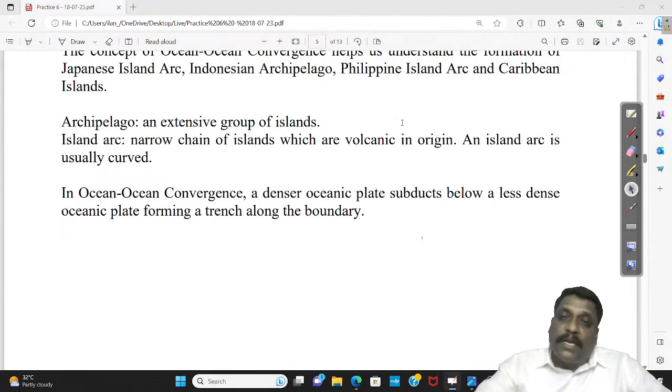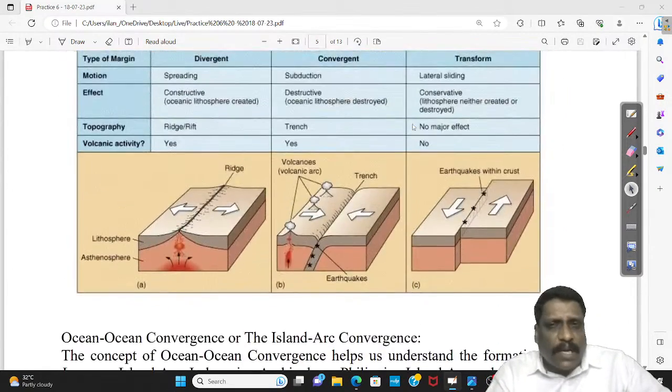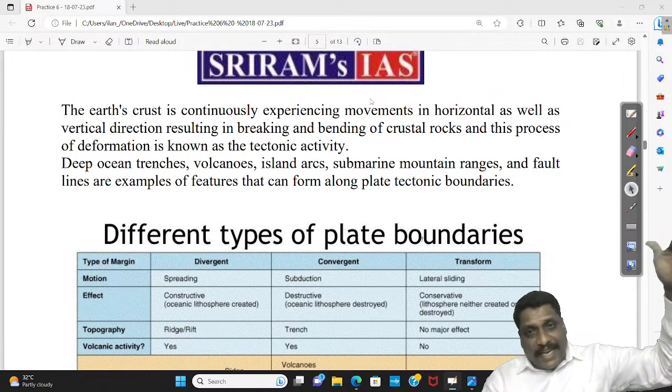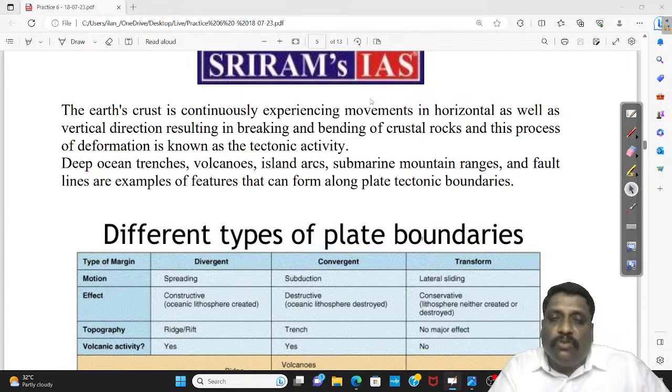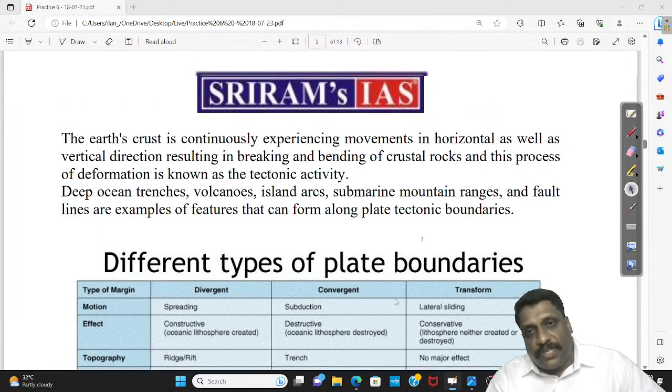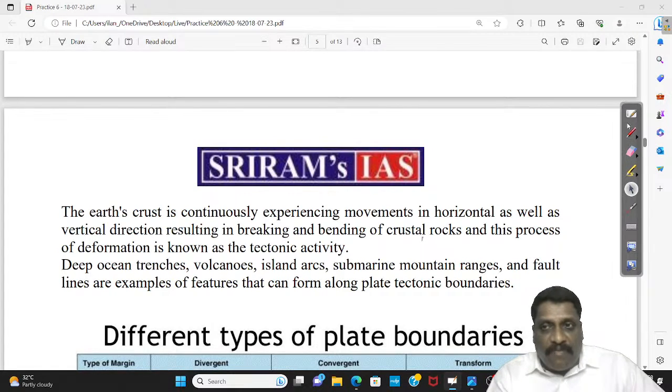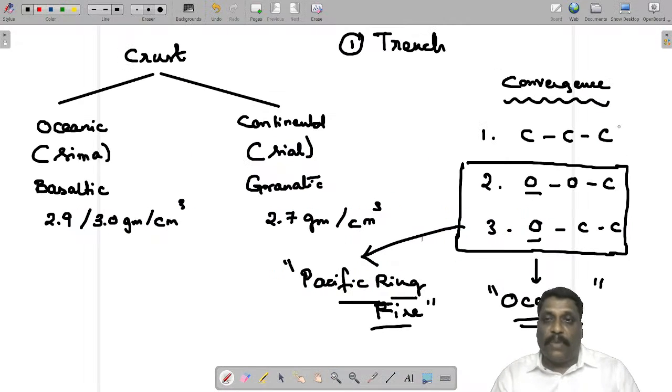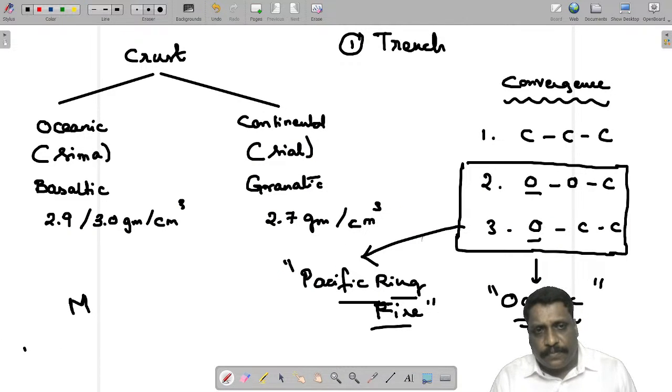Along the North American coastline, I have the Guatemala Trench and the Aleutian Trench. Along the Asian side, I have the Kuril Trench, Japan Trench, Izu Bonin Trench, Ryukyu Trench and Philippines Trench. We have the world's deepest trench called the Marianas Trench. What type of boundary do we have at the Marianas Trench? The world's deepest trench is actually identified along ocean-ocean convergence.